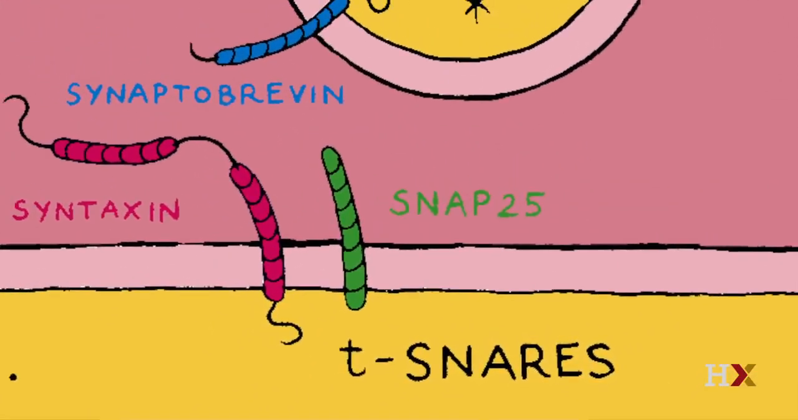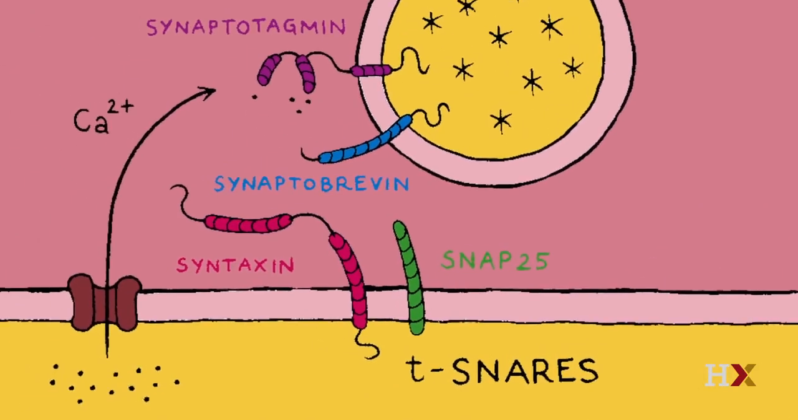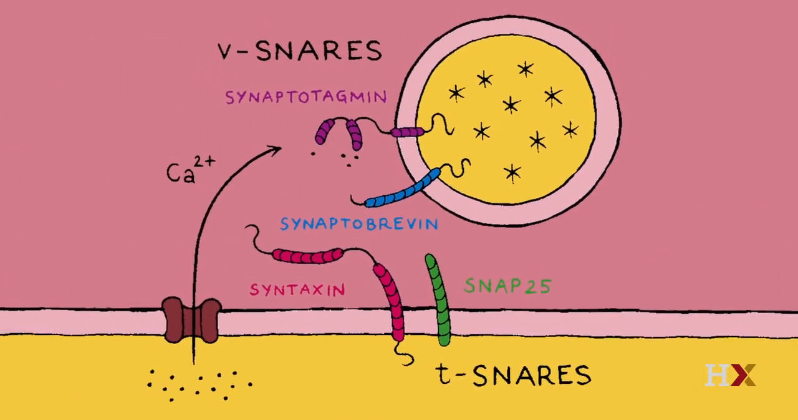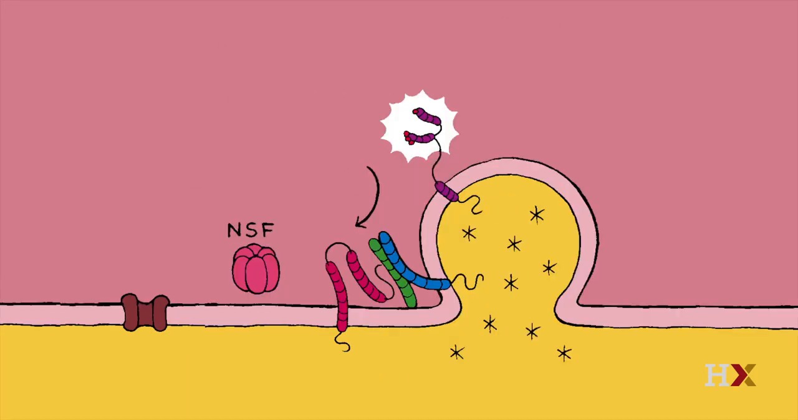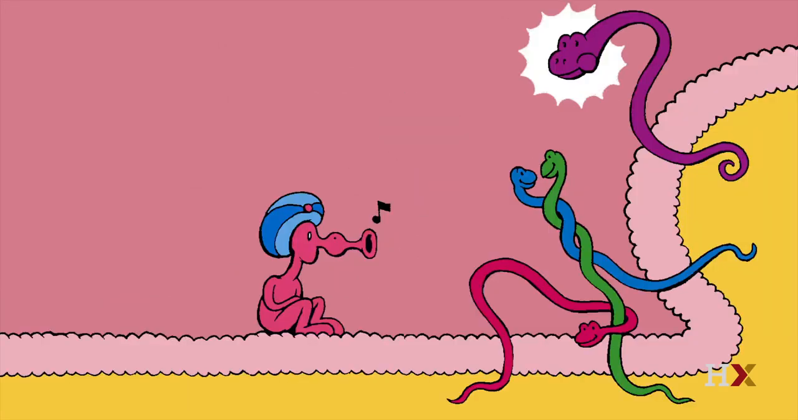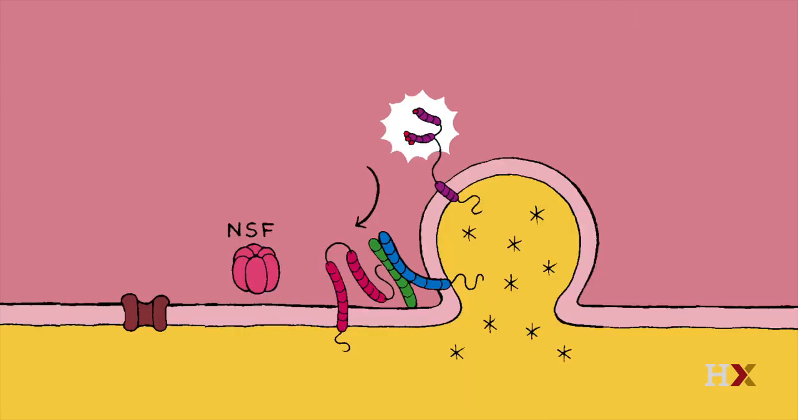Synaptobrevin is the main v-SNARE, while SNAP25 and syntaxin are the main t-SNAREs. Other proteins bring the v and t SNAREs together, power their interactions, and separate them after fusion via a zippering mechanism, which helps them overcome an energy barrier.